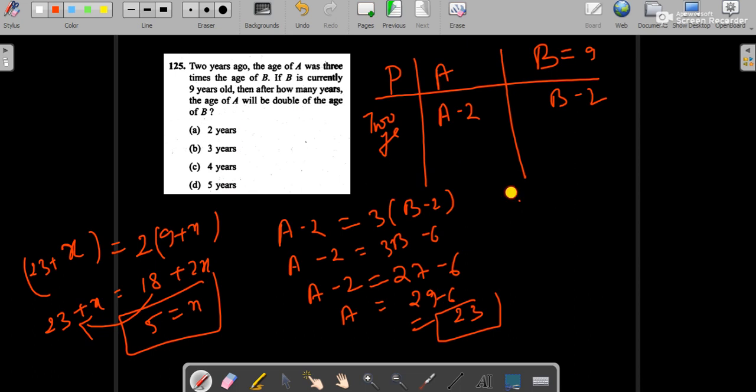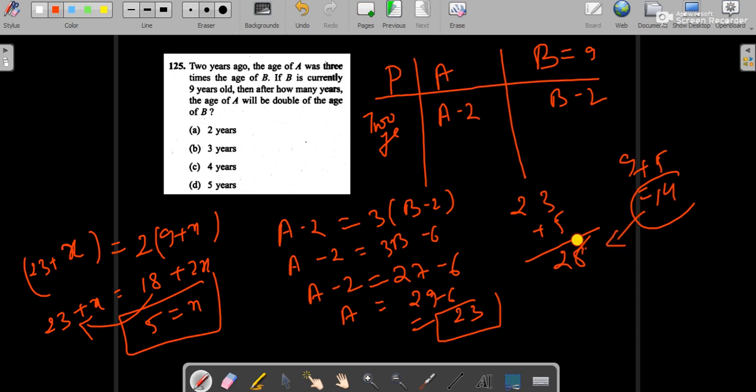Let's check it. A will become 28, and 9 plus 5, B will become 14. So we can see that 28 is double of 14. That means the age of A is double that of B in the next 5 years. So our answer is option D.